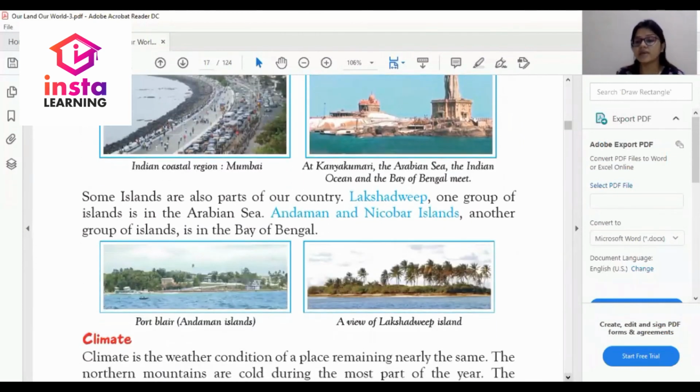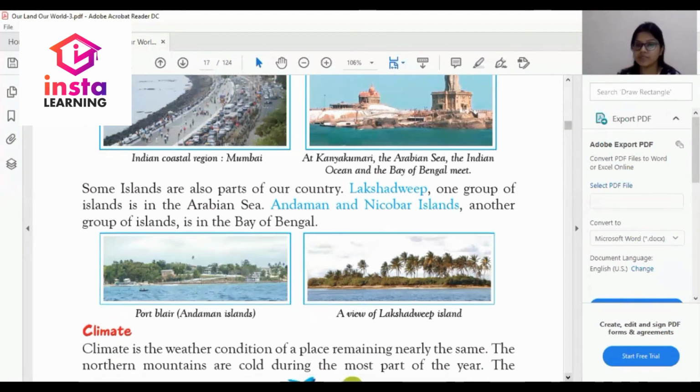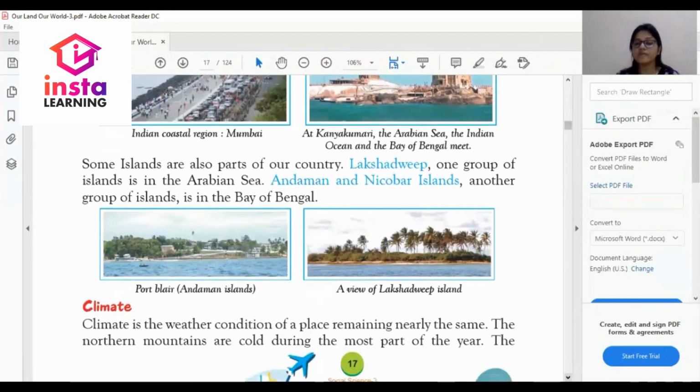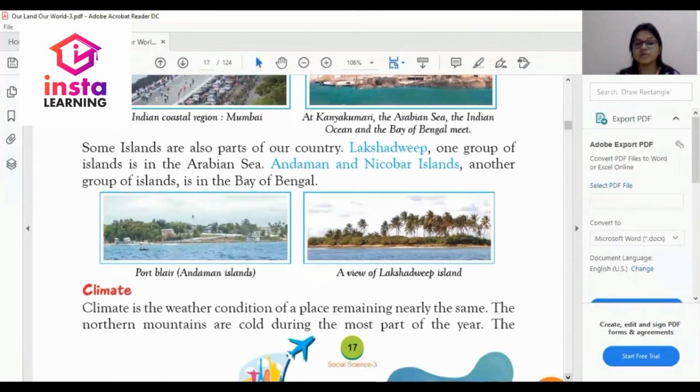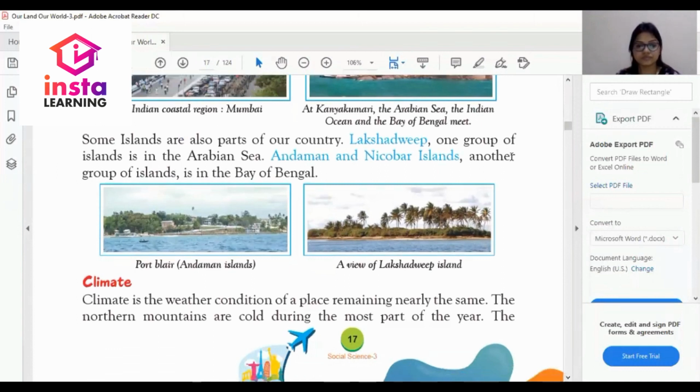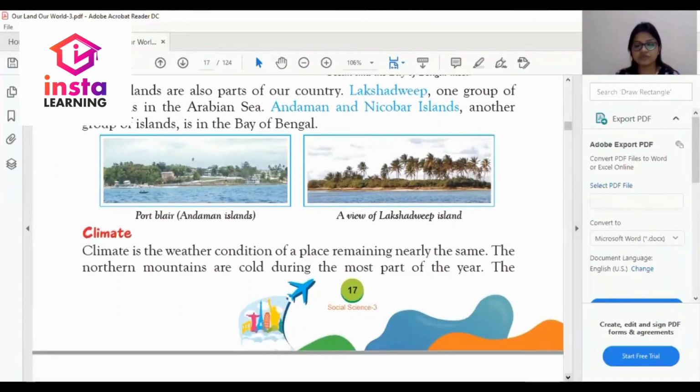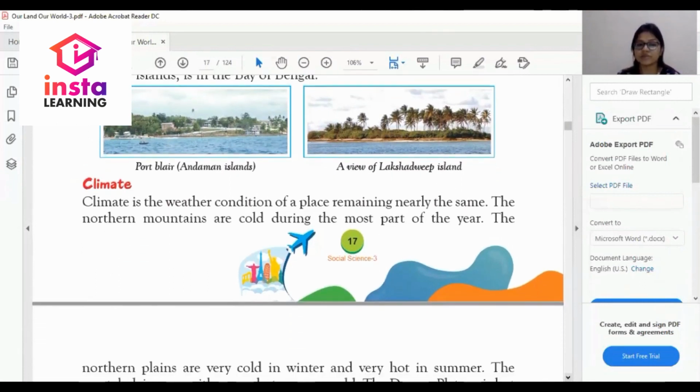Some islands are also part of the country. For example, Lakshadweep is part of which sea? The Arabian Sea. Andaman and Nicobar Islands are part of which? The Bay of Bengal. So Lakshadweep belongs to the Arabian Sea and Andaman and Nicobar belong to the Bay of Bengal. So these are some islands of the country. This is the last one which we have discussed, the climate.